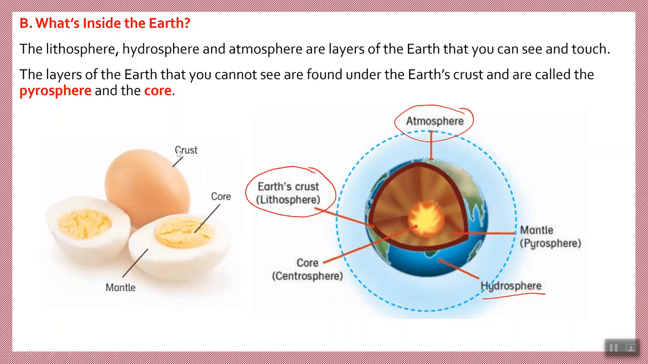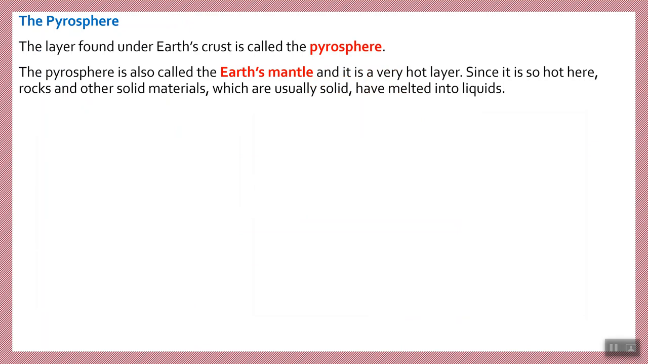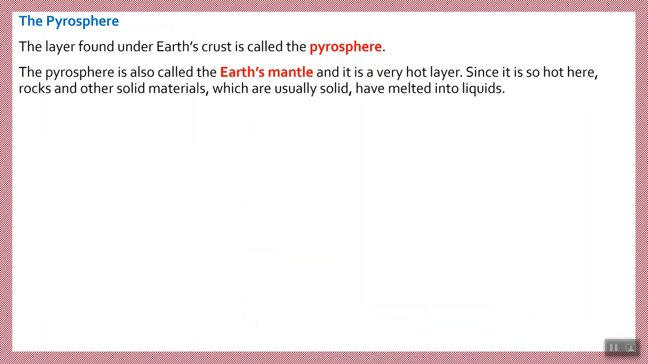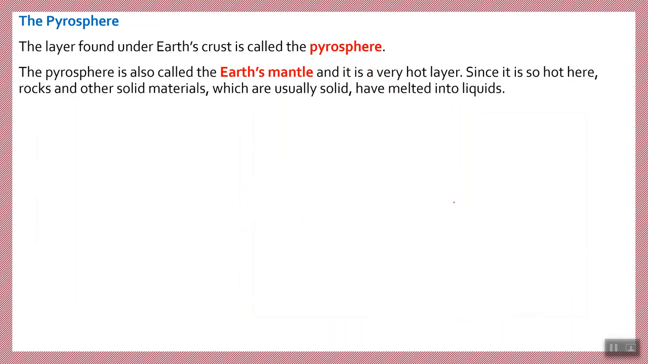As we explained, it's a good example. We explained about the crust and we said that the crust is just like the shell of a boiled egg. And now let's learn about the mantle and core. We have the pyrosphere. The pyrosphere, as we said, is the layer found under the Earth's crust. As you look at this picture, you see that it's under the crust. At the same time, it's called the mantle.